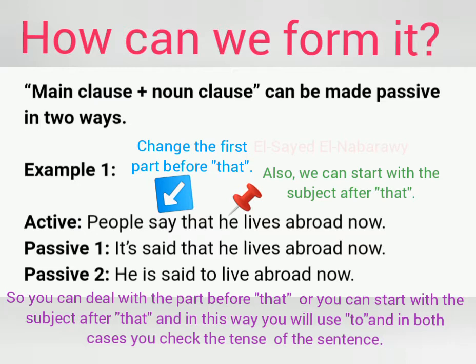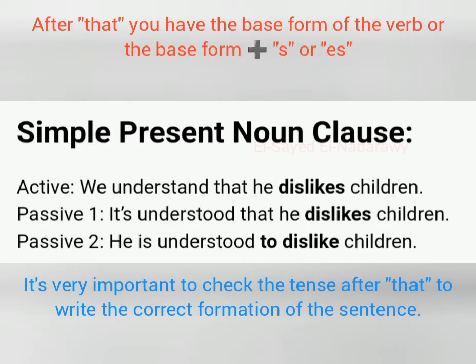So you can start with "it is said that", or you start with the subject of the noun clause, so it will be: he is said to plus verb 1. Why? Because the noun clause here is in the present simple, so we use to plus infinitive, or to plus the base form of the verb, to live abroad now. Simple present noun clause. After that, you have the base form of the verb, or the base form plus s or es.